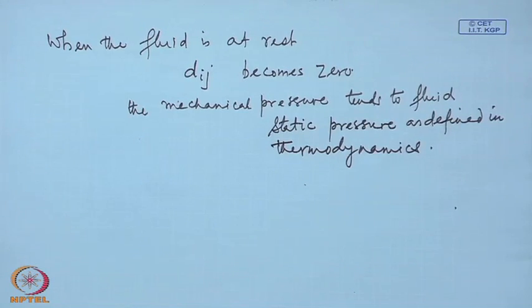Now we will see how to get a little more about this deviatoric stress tensor Dij. The name deviatoric is because of the deviation. It is the deviation in the stress because of the fluid in motion. This stress represented by Dij is basically the momentum flux across a material surface element because of the relative motion of the fluid about that surface.